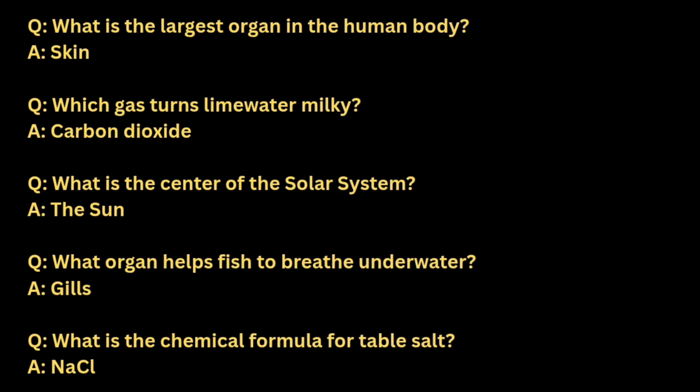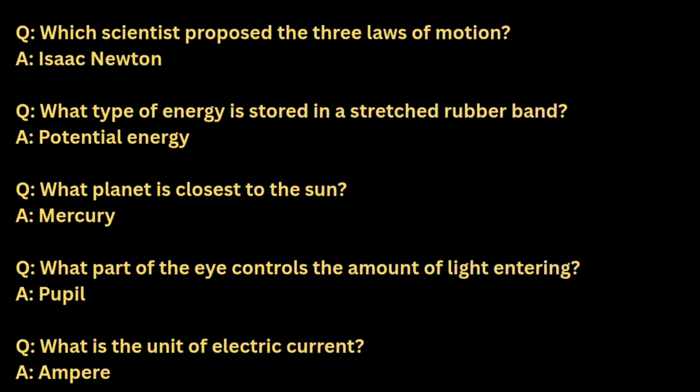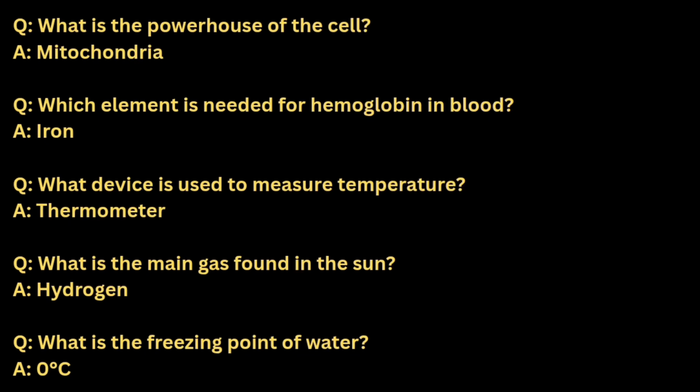Gills. What is the chemical formula for table salt? NaCl. Which scientist proposed the three laws of motion? Sir Isaac Newton. What type of energy is stored in a stretched rubber band? Potential energy. What planet is closest to the sun? Mercury. What part of the eye controls the amount of light entering? Pupil. What is the unit of electric current? Ampere. What is the powerhouse of the cell? Mitochondria. Which element is needed for hemoglobin in blood?